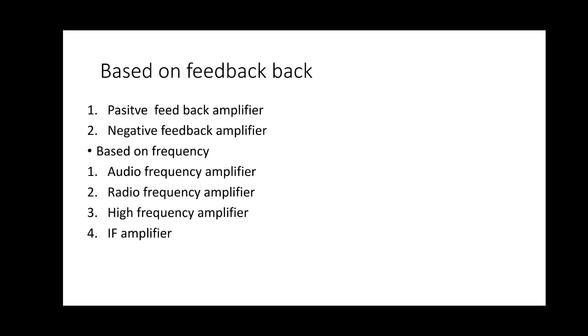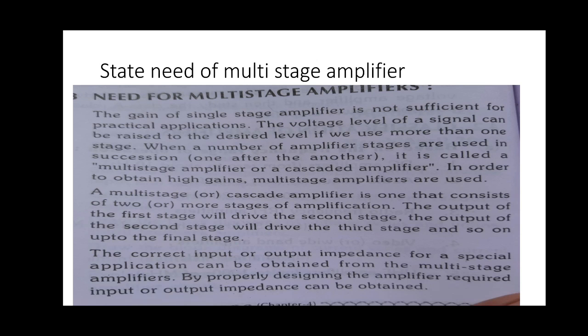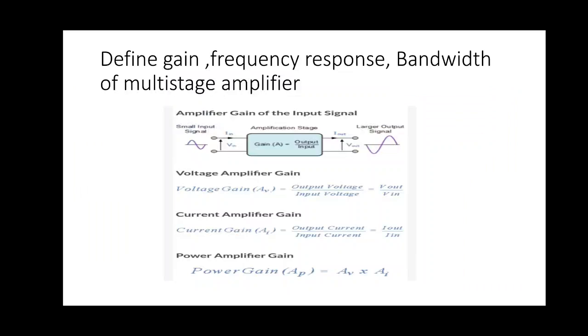So the block diagram is: first stage, coupling device, second stage, coupling device, third stage, and like that we get the output.